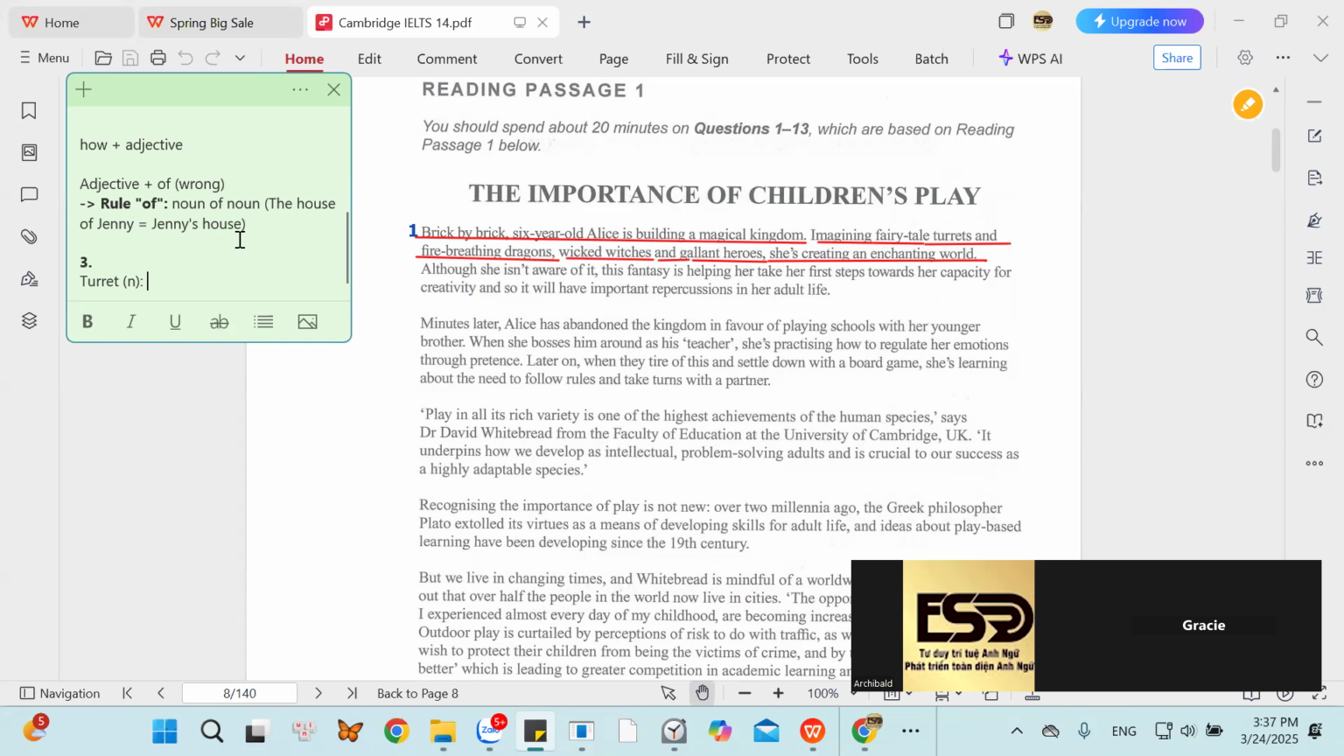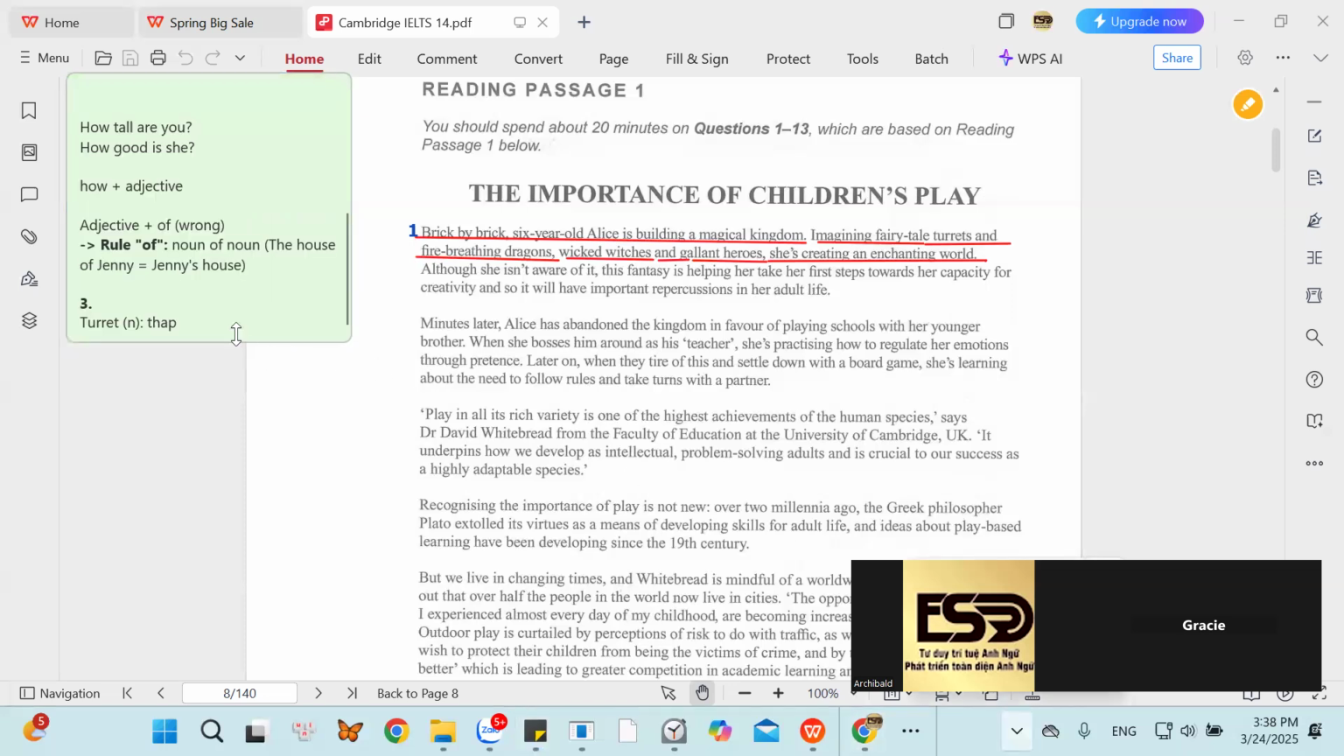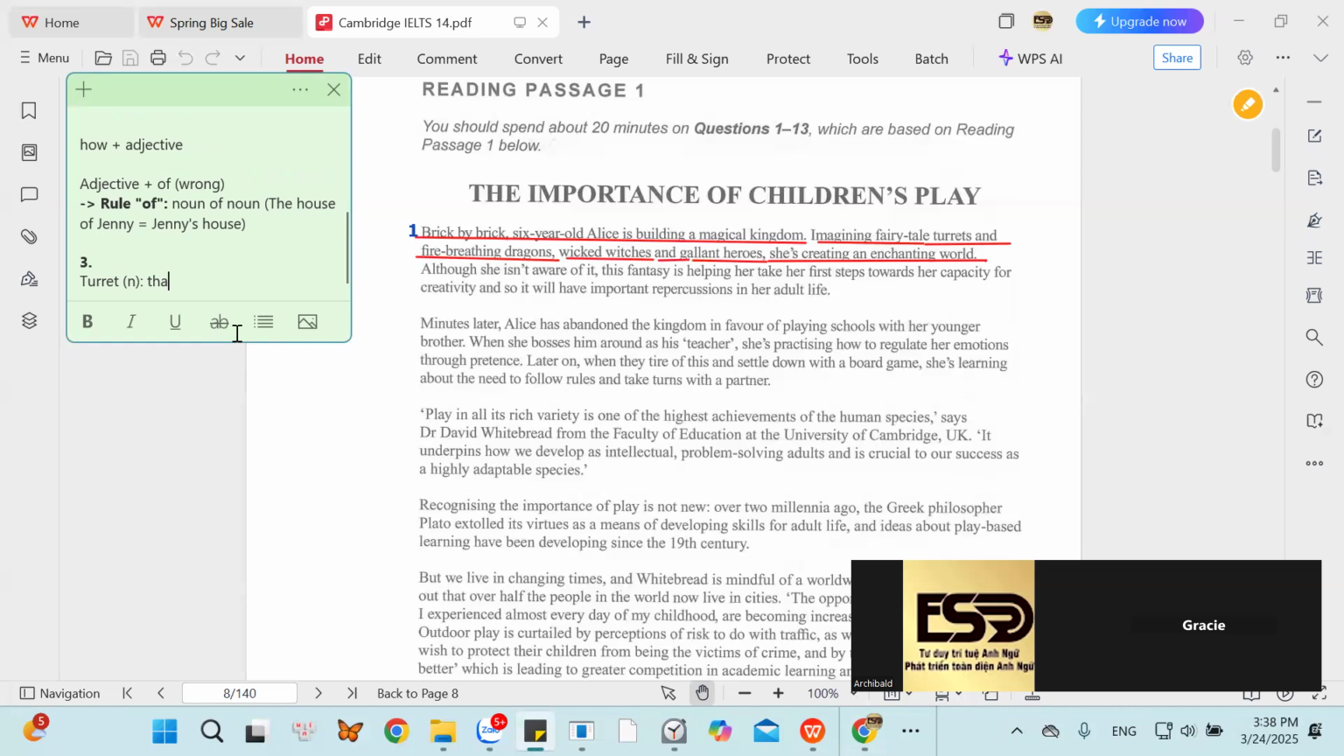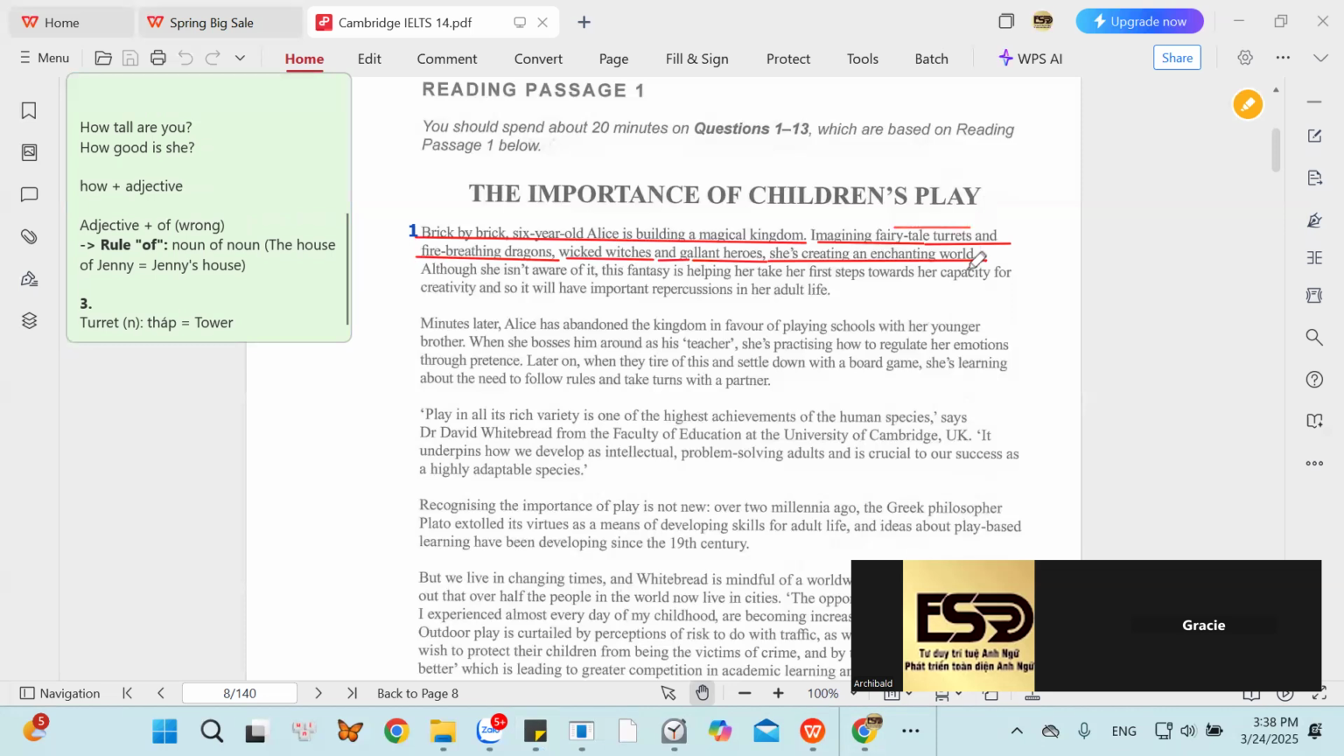Here I'm going to use the word turret. It means top. That is the same as the word tower. Please remember this word. Turret, not turret. And tower. Can you spell tower? TOWER. Very good. The tower. Imagining fairy tale towers.